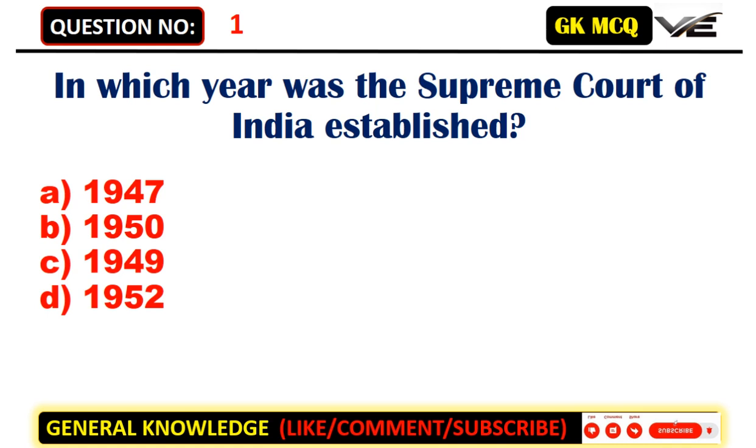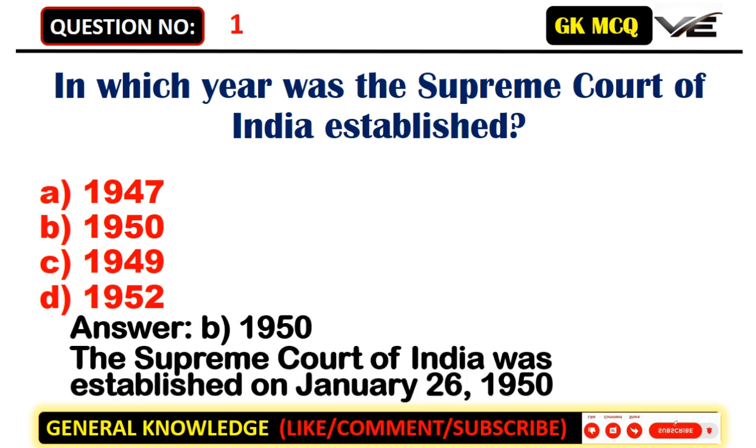Which year was the Supreme Court of India established? A. 1947. B. 1950. C. 1949. D. 1952. Answer: B. 1950. The Supreme Court of India was established on January 26, 1950.